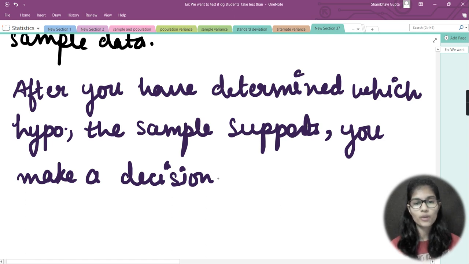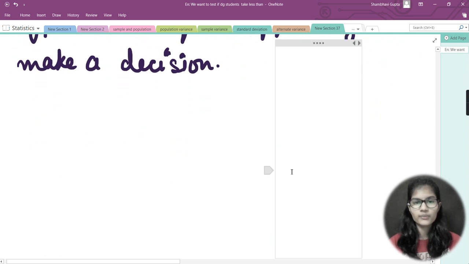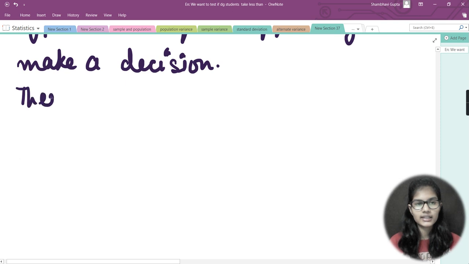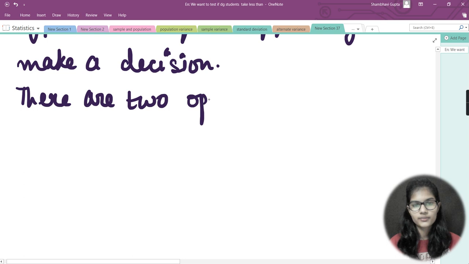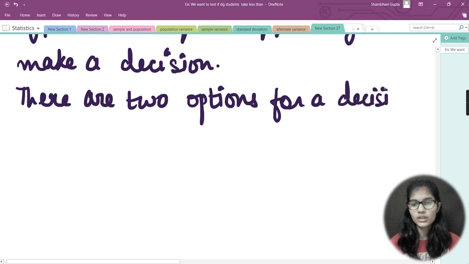Now basically there are two options for the decision which you have made, right? Let me just add on those things as well here. So I would just write that there are two options for a decision, okay? There can be two options, or you can just say two conditions, or whatever you want to say. So basically there are two options for a decision. So the very first goes like that, okay, just let me write it like this only, right?